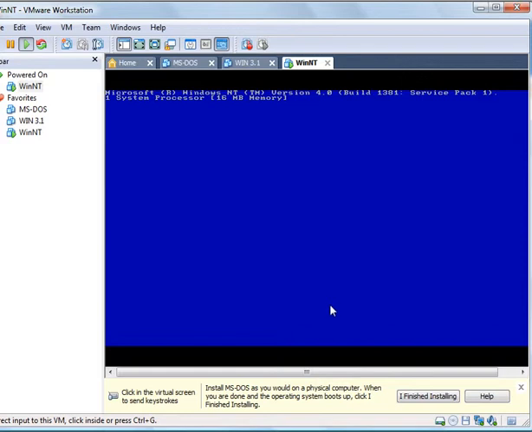This one actually installs pretty quick. Not like new Windows 7 or whatever. It takes a couple of hours. This probably will be done in less than 10 minutes.